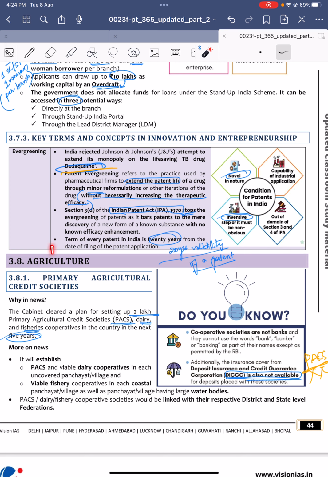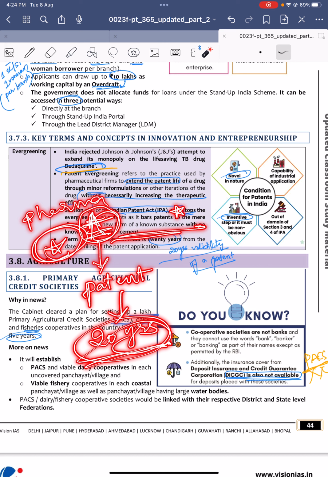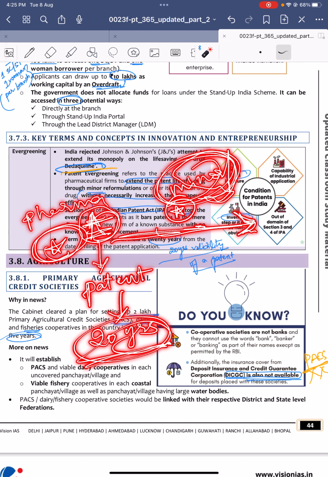Say a pharmaceutical company A created a drug and registered for the patent, and that patent is valid for only 20 years. But after the 20 years, what this pharma company does is make some minor changes in this drug, minor changes which are not significant in improving the efficiency of the drug. By making some minor changes, the company again applies for the patent.